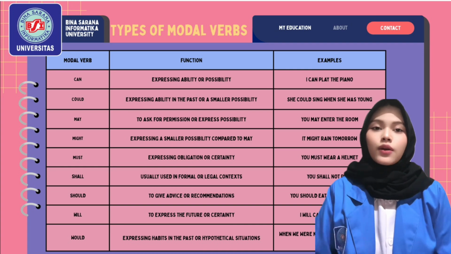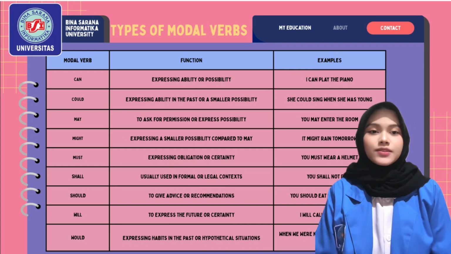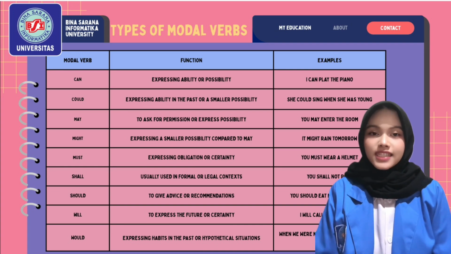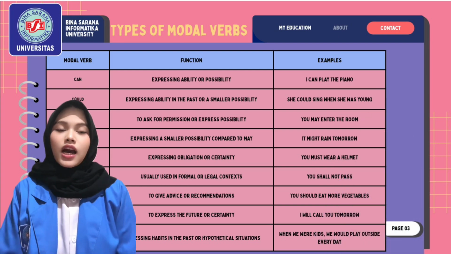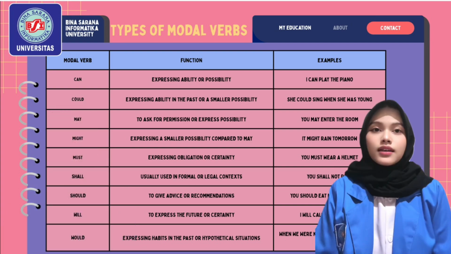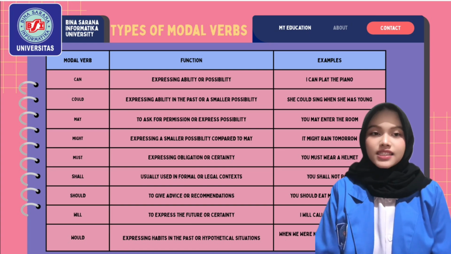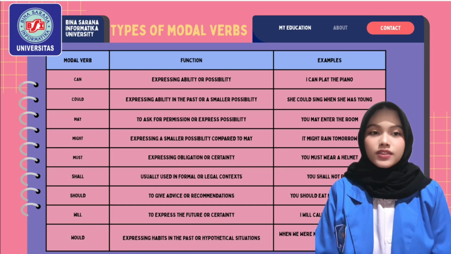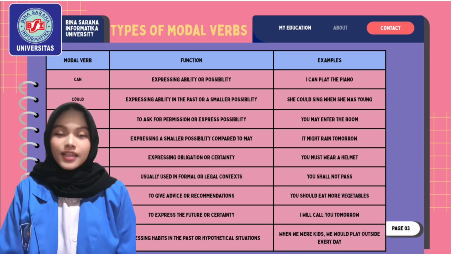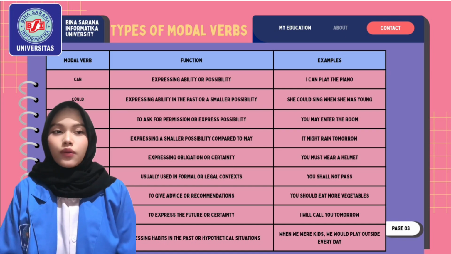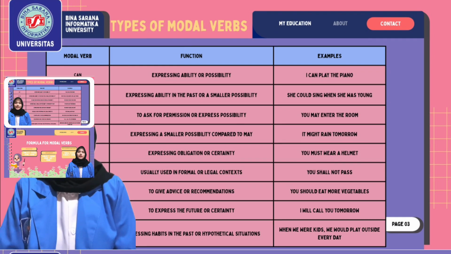Modal verb will functions to express the future or certainty. Example: I will call you tomorrow. Modal verb would functions to express habits in the past or a hypothetical situation. Example: when we were kids, we would play outside every day.